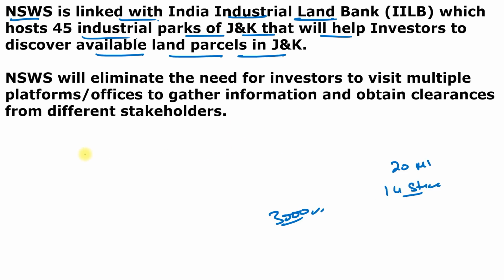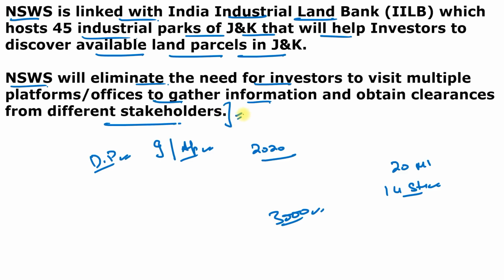And this national single window system is a digital platform that serves as a guide for the investors to identify and to apply for approvals as per their business requirements, which was announced in the 2020 budget. So this national single window system will eliminate the need for investors to visit multiple platforms or offices to gather information and obtain clearances from different stakeholders. So just visit this national single window system and you can apply for anything. You don't have to visit multiple platforms or offices. You can just apply on the online platform.